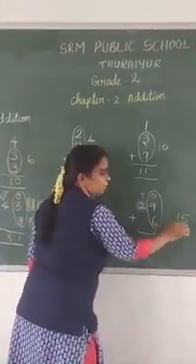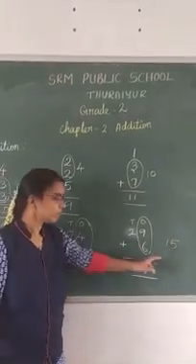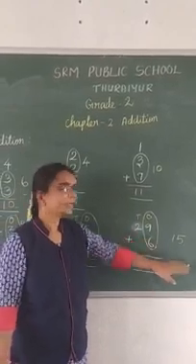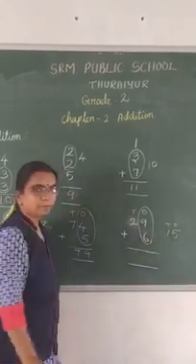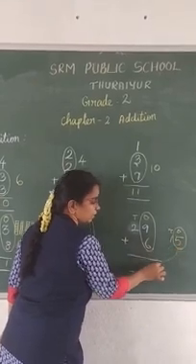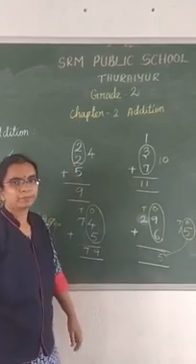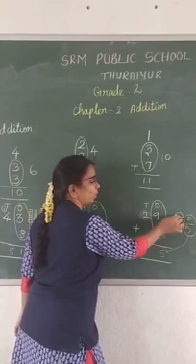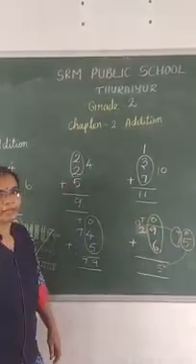Right? Is 15 a 1-digit or 2-digit number? It is a 2-digit number. So you should not write the number as it is here. You should write it separately, the ones place and the tens place. The ones place you should write down, so 5 will come here. And the tens place you should carry over. So it will go there.